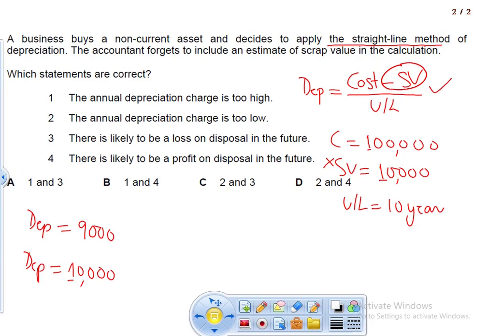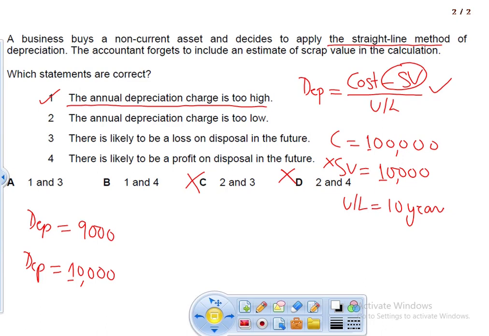per year. So in that case, what we can say is the annual depreciation charge is too high. So that means this option is correct. Now, if option number 1 is correct, then according to the elimination method, option C and option D are eliminated. So we have either 1 and 3 or 1 and 4.